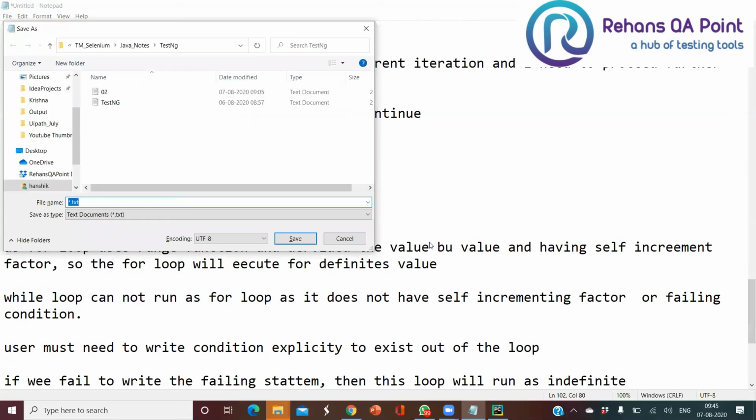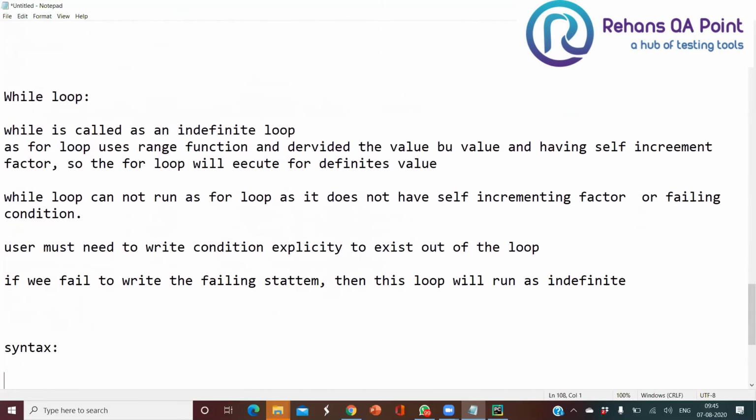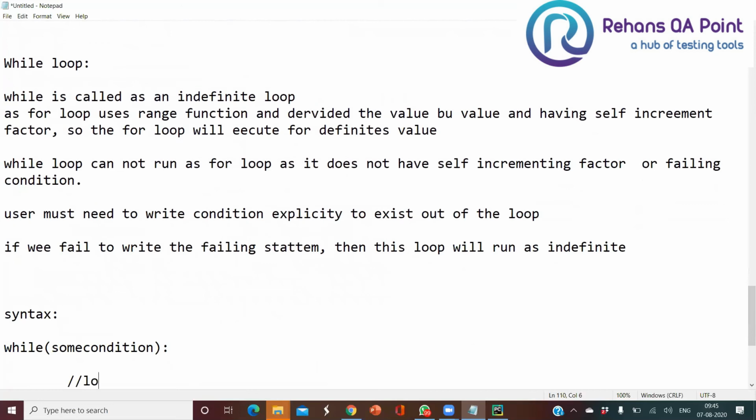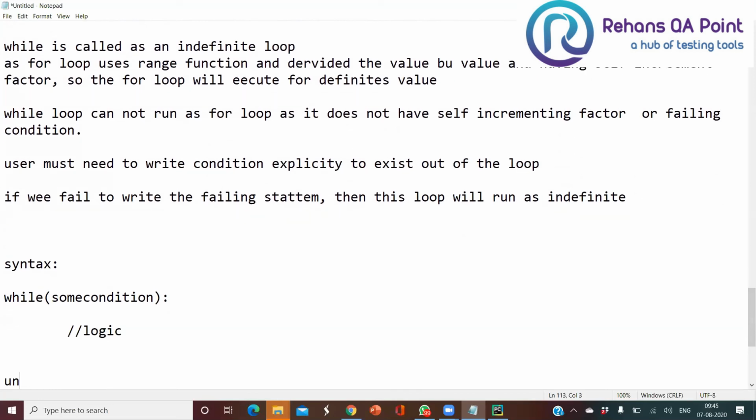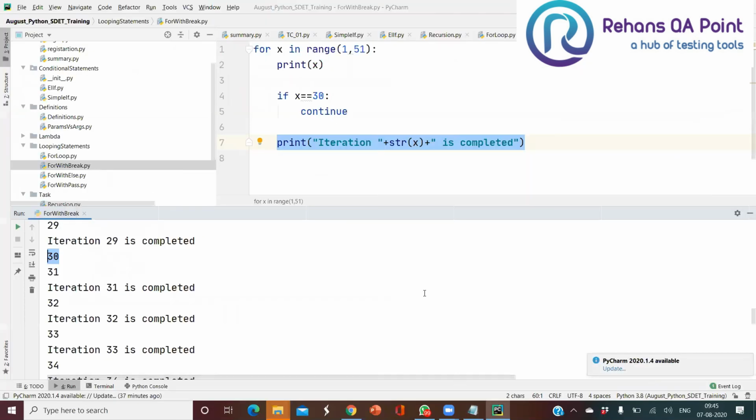So how to write this? How to write your while loop? The syntax is going to look like: while some condition, colon, then you write your logic. Until the condition fails, the condition is false, the loop will keep executing. So now let us see how to implement the while loop.